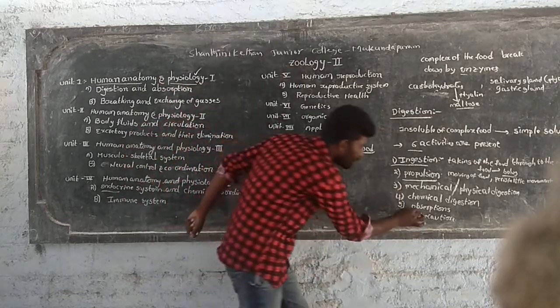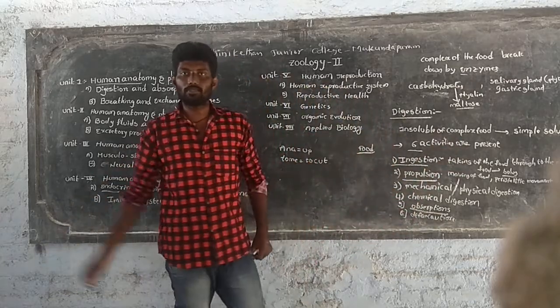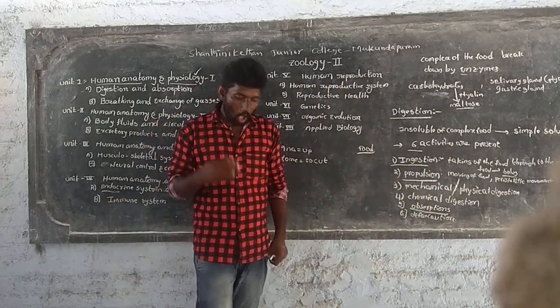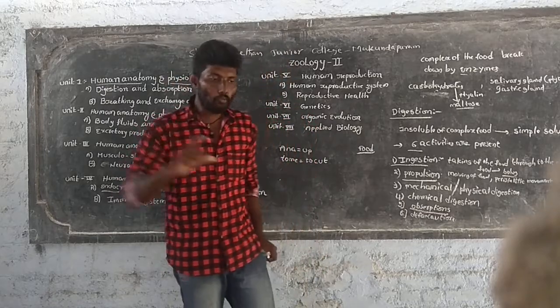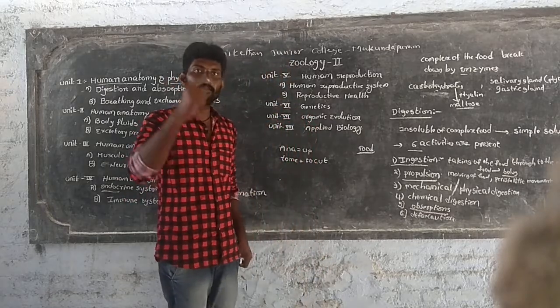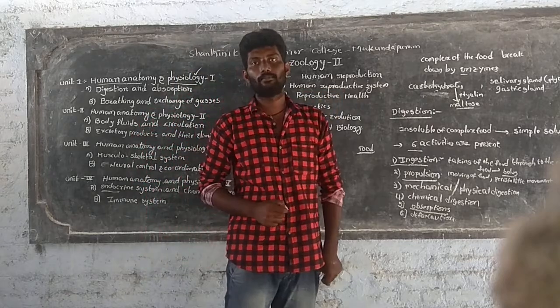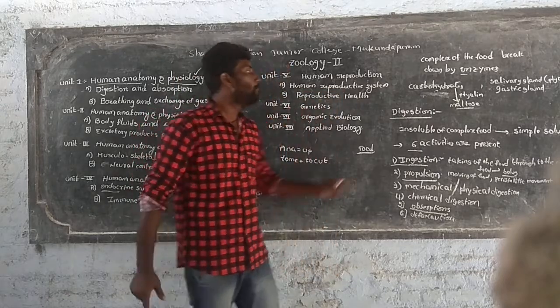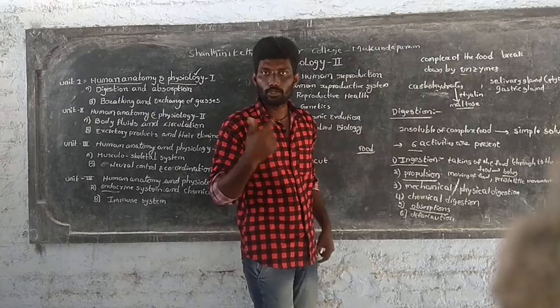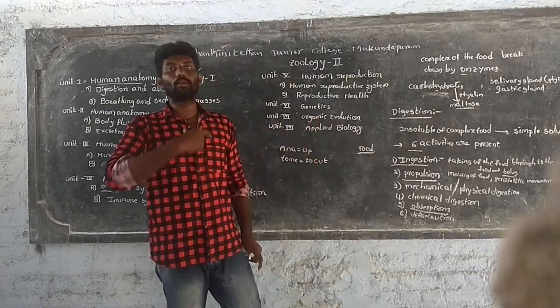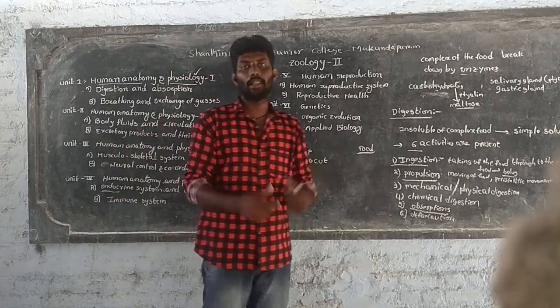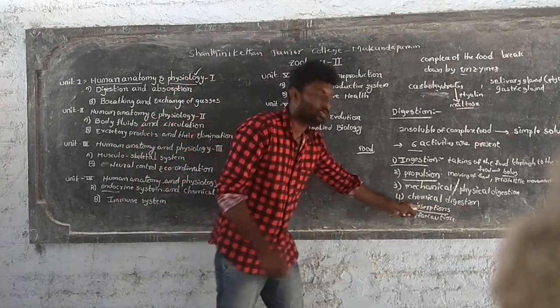And the fifth one is absorption. Absorption means after digestion, the food is moved through some of the valves and organs of the alimentary canal so that it can be used by the bloodstream. Finally, the digested food, glucose, enters into the blood and gives energy. This process is known as absorption.